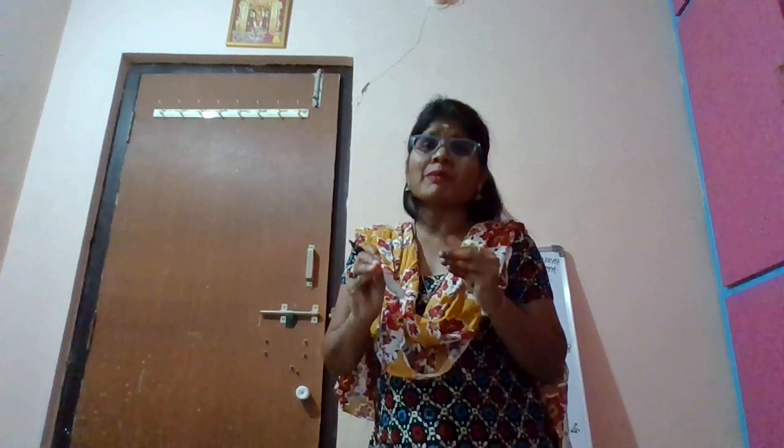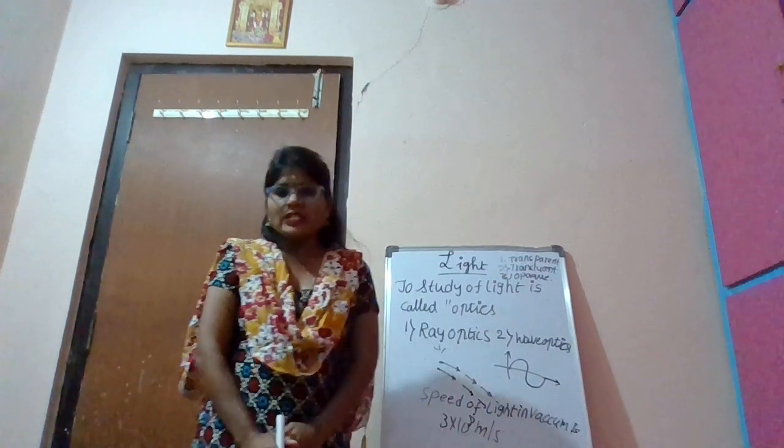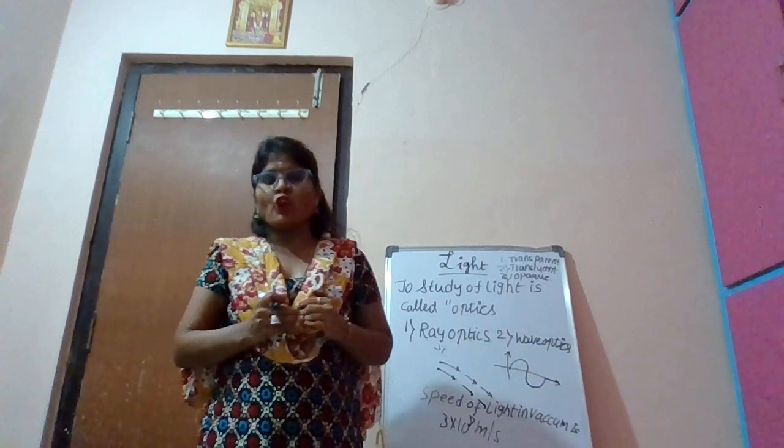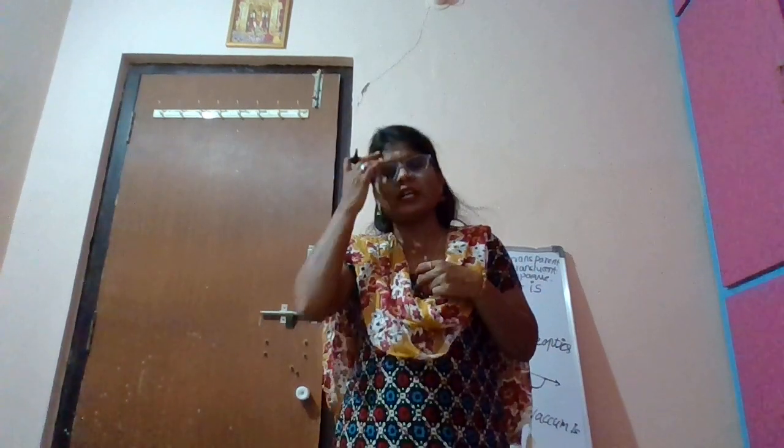Then what is meant by translucent medium? Translucent medium is nothing but the light can pass through it partially through the object. How is the light traveling? The light is traveling partially through the object. Light that can pass partially through the object is known as translucent medium. Example, what can we say? We can say so many examples.